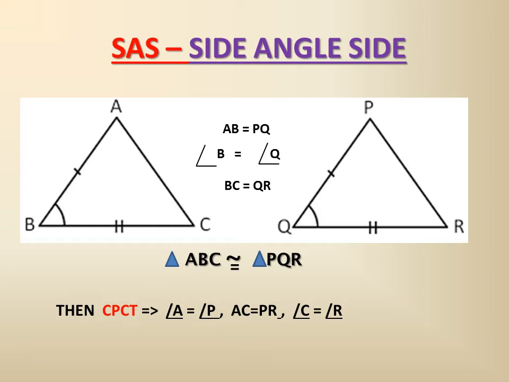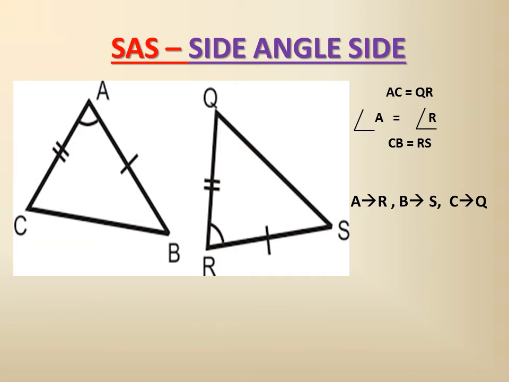So if these three things, two sides and the angle between them, are equal to the corresponding two sides and the angle between them, then we can say the two triangles are congruent. And if we have proved that the two triangles are congruent, then the other two angles and the one side which we have not discussed before will also be equal because of the CPCT concept.